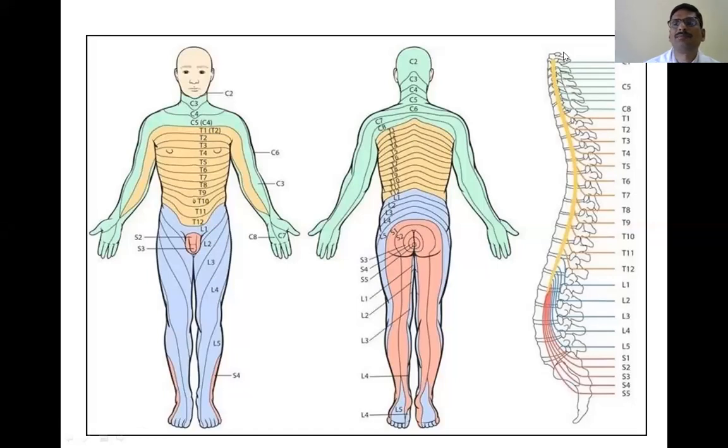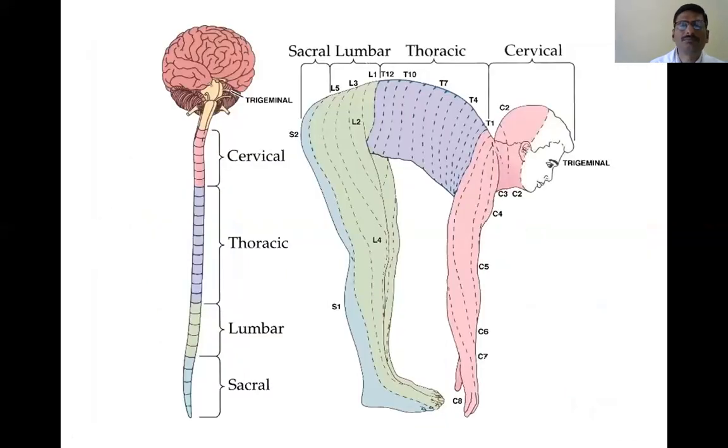Now you can see the spinal cord, and different colors are given for the different regions. The cervical segment innervates both the upper limbs, and a part of the head as well as the neck region.